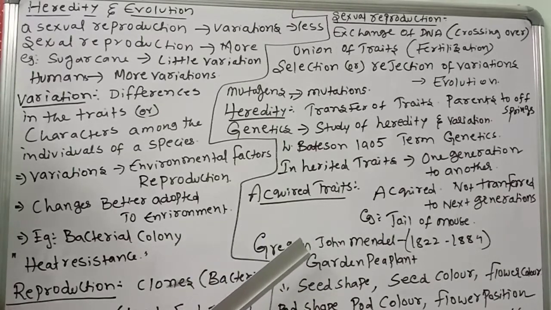Artificial cross-pollination can also be done in this plant.